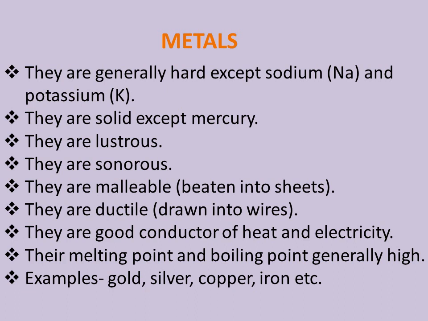Now, let us match the properties we have learned for metals with one of these examples. Take iron. Iron is hard at room temperature. Iron is solid at room temperature. Iron has luster. Iron makes sound when hit. Iron is malleable, can be beaten into thin sheets. Iron is a good conductor of heat and electricity. Iron has a high melting point and boiling point.